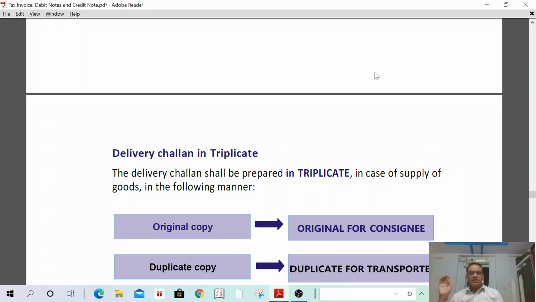Again repeating, original for the consignor, duplicate for the transporter, and triplicate for the consignor. Consignor means who is sending the goods, consignee means who is receiving the goods. Understand?